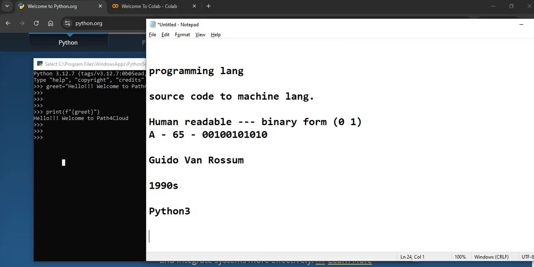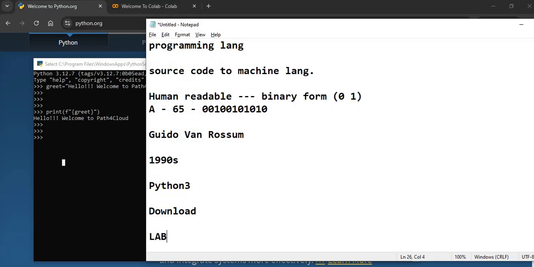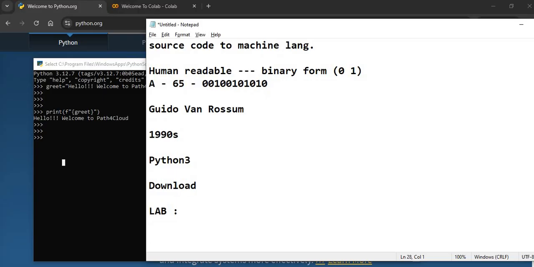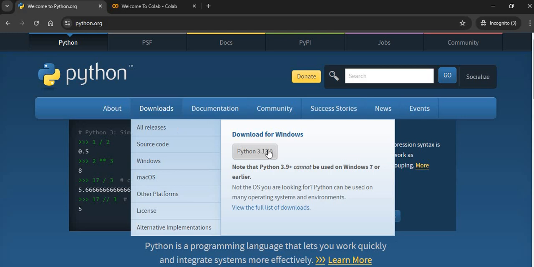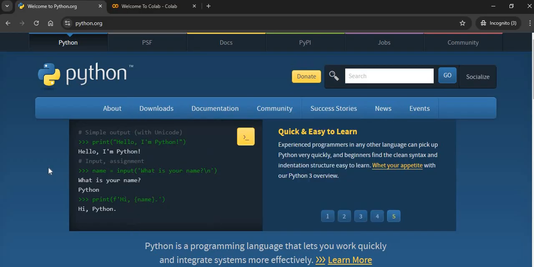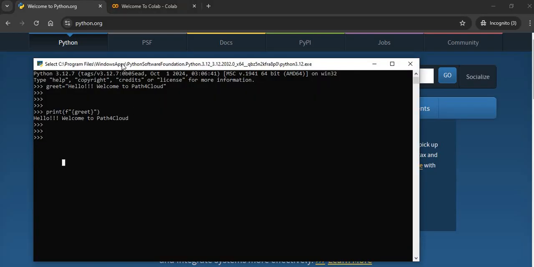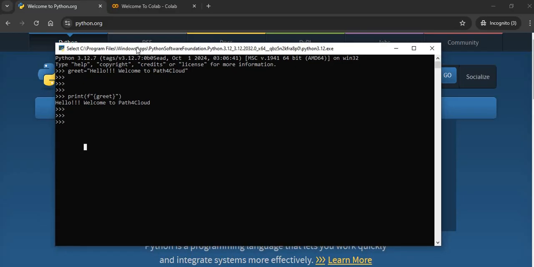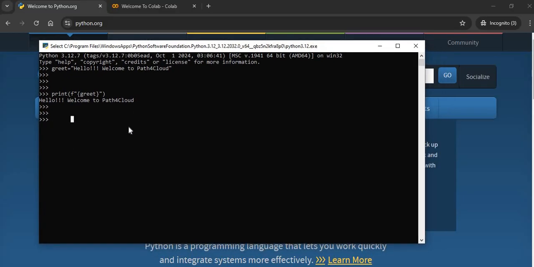Now the next part is how we can download and set up our lab, right? There are many ways. You can directly go to python.org. From there you can download the Windows version, if you are using Windows, or the one for whatever platform you are using. From there you can download it and launch the command prompt, the shell, right?